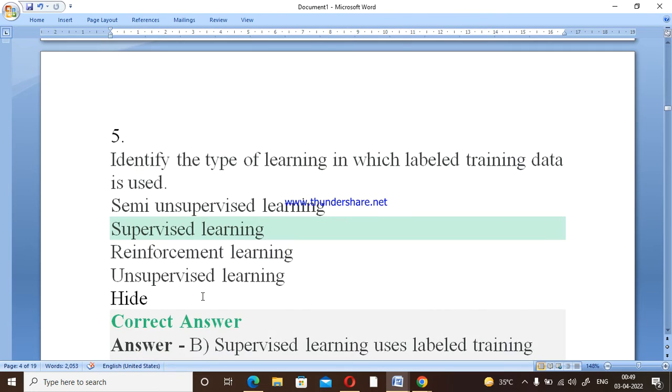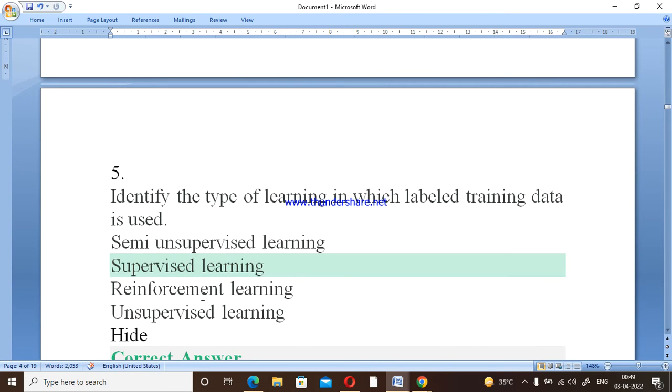Now the next question is identifying the type of learning in which labeled training data is used. As you know, labeled data comes under supervised learning. So option B is correct here, because in unsupervised learning the data are unlabeled.